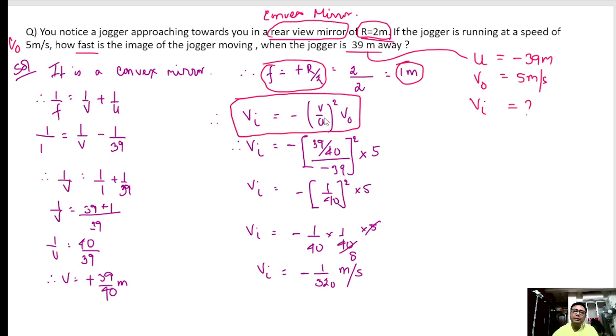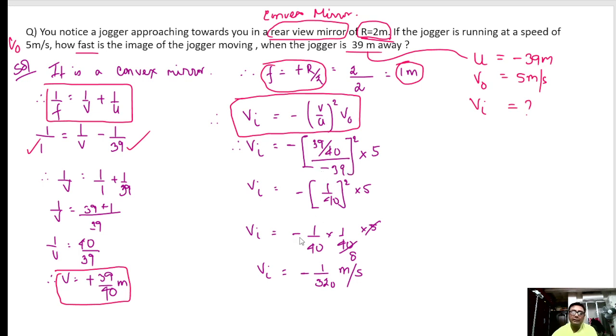So I need v. Using this formula, focal length is 1 meter, u is 39 meter, and we get v as plus 39 by 40 meter. Now putting the values of u and v in this formula, u is negative as you can see, but v is coming positive.